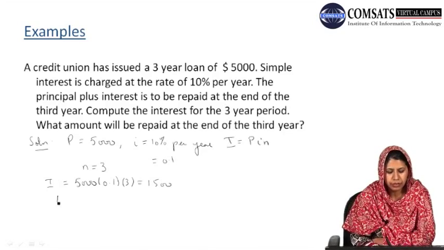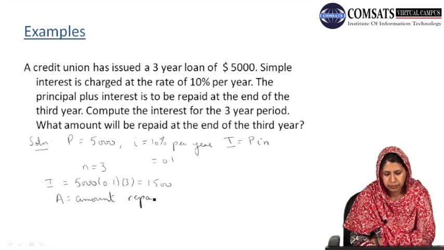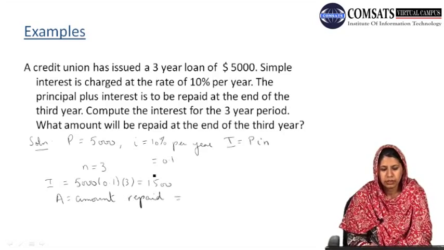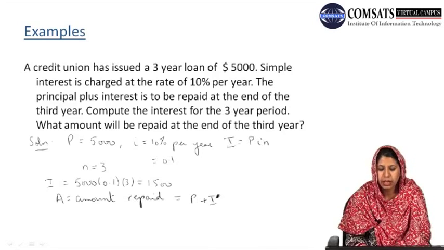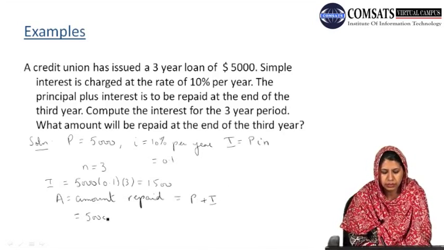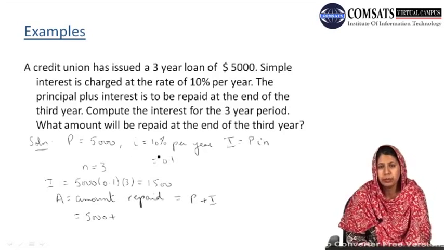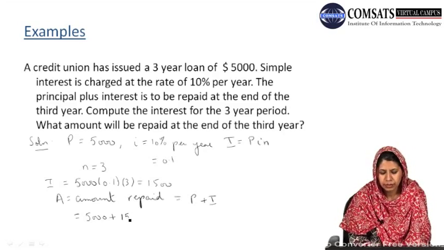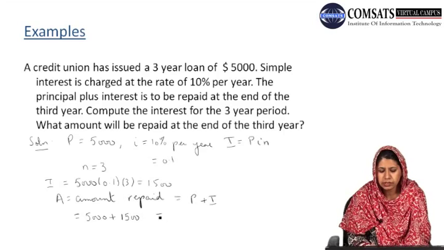So if capital A represents the amount repaid, then A equals the principal P plus the interest I. P was given as $5,000 and the interest for this amount at the rate of 10% per year for the period of 3 years is $1,500.